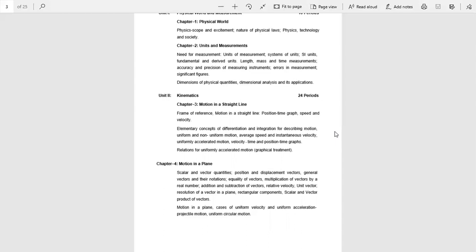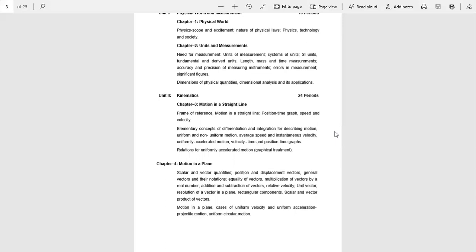So now come to chapter number 3. In this chapter 3, Motion in a Straight Line, when an object changes its position with respect to time, it is called motion. So here we will deal with the concepts of speed versus velocity, distance versus displacement, average velocity, average acceleration, and the graphs between velocity, distance and time, having some conceptual meaning also.